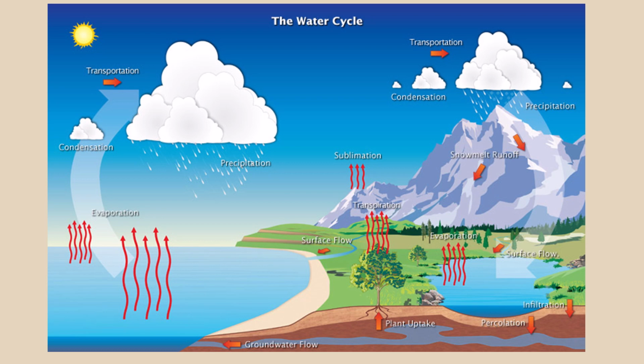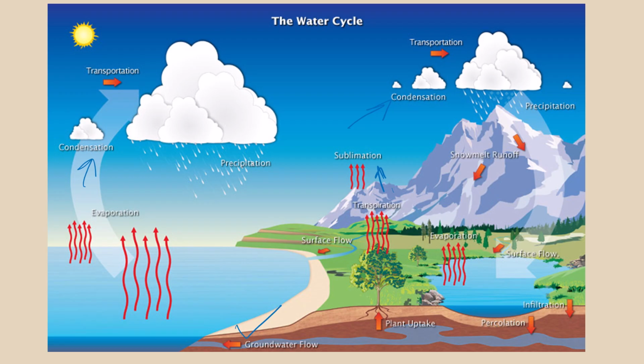Here is the water cycle. You can start seeing from anywhere. For example, this is the groundwater flow. And then when the evaporation is taking place, this is condensation. And then after condensation, this is transportation and then precipitation finally happening. Again, the same methodology, if we see here, then there is a plant uptake of water, there is a surface flow of water, there is transpiration, there is sublimation, and after that there is condensation taking place, and then precipitation and snowmelt runoff is there.